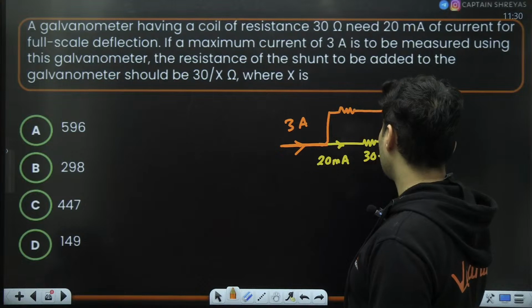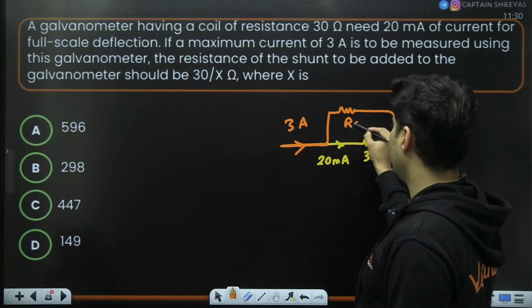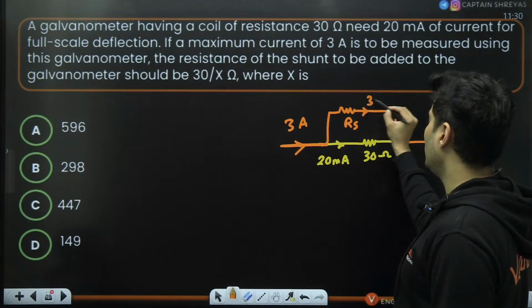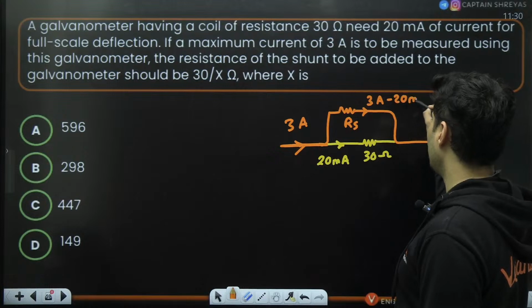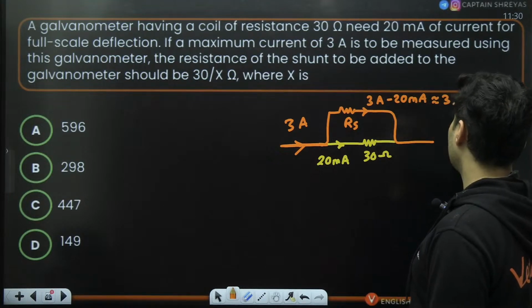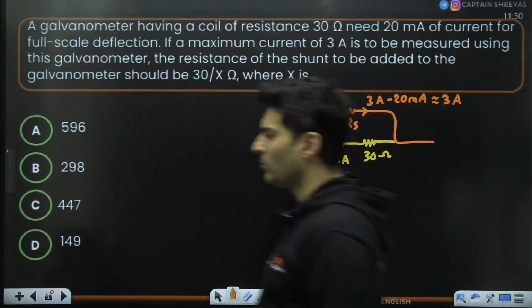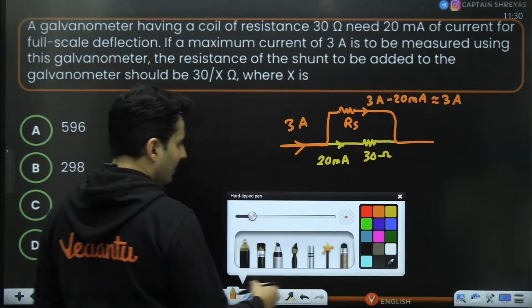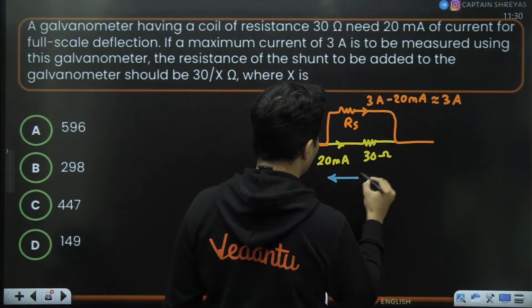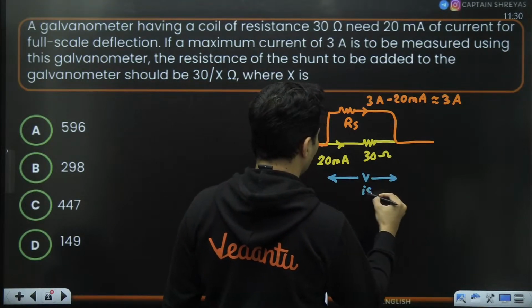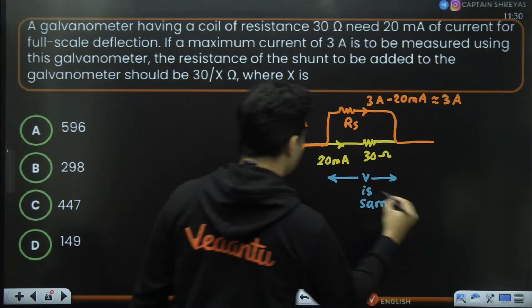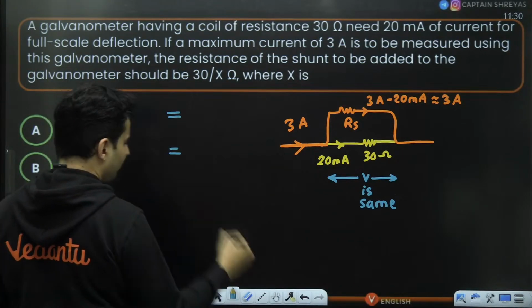It has to be bypassed through a shunt. So this is the resistance of the shunt.